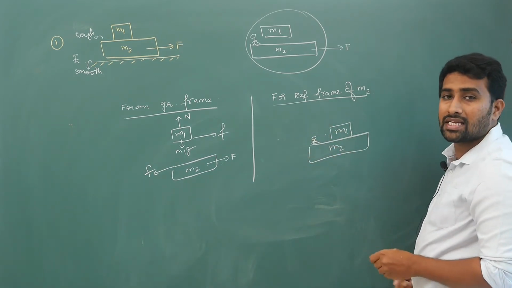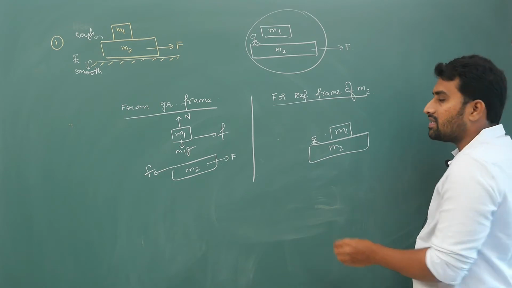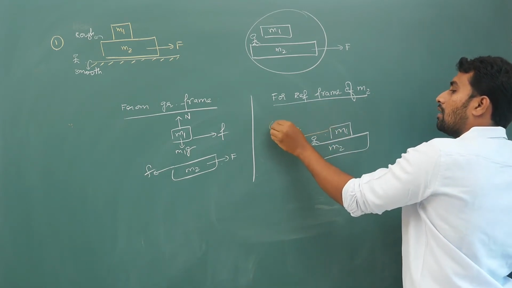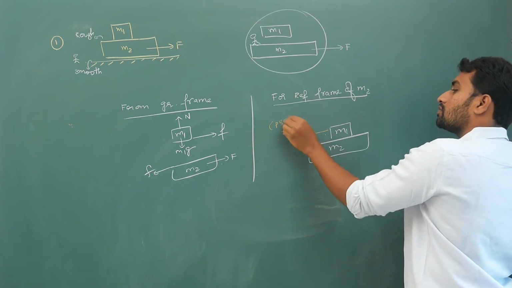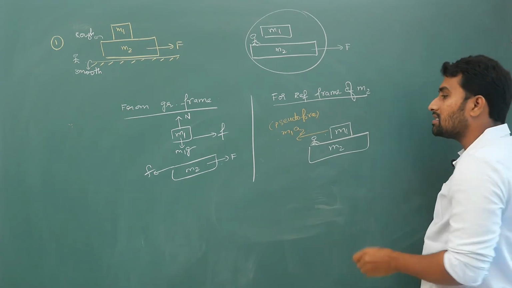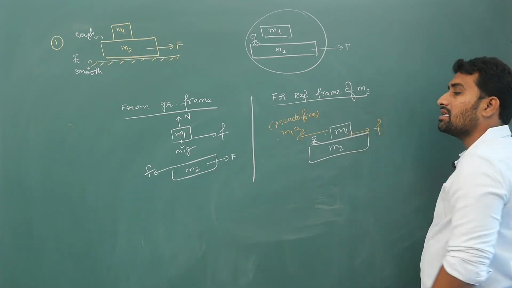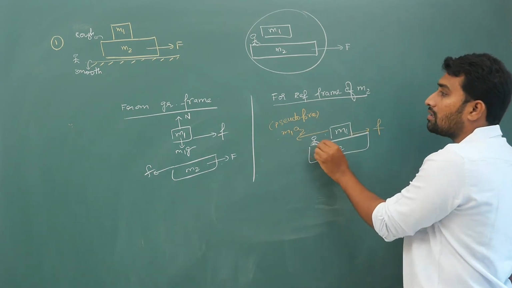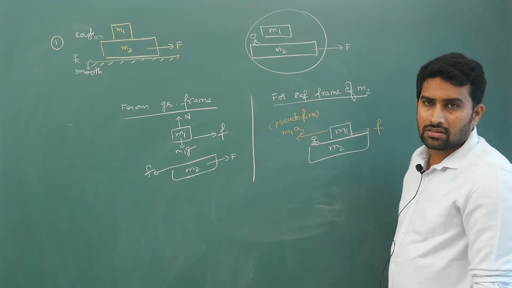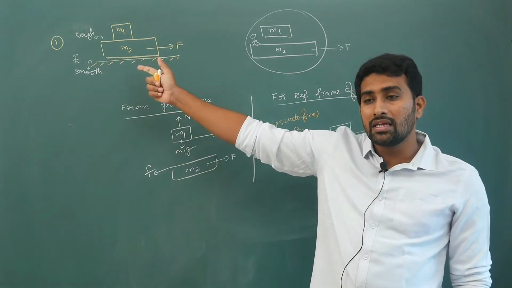Pseudo force is mass times acceleration of reference frame in reverse direction. So your pseudo force on m1 is m1 into acceleration of m2, and pseudo force acts in backward direction. So to balance this pseudo force, friction will act in the forward direction if you are standing at this point. Or else logically you can do F1 by m1, F2 by m2.